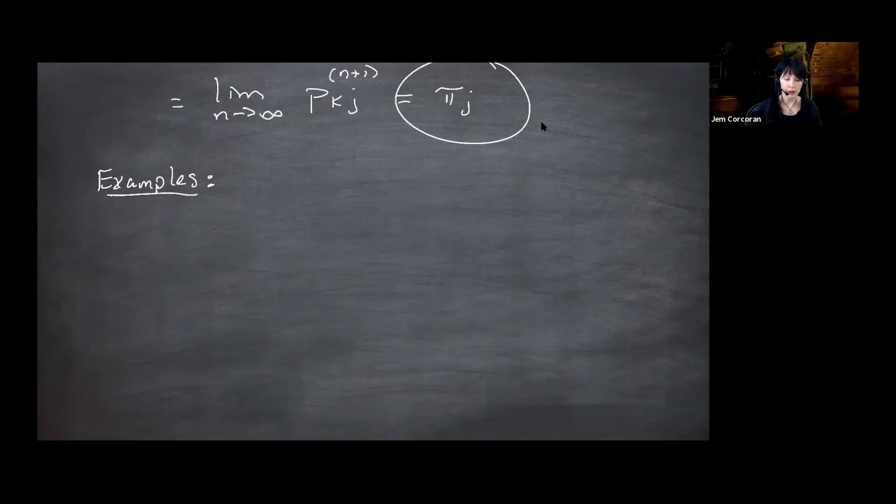So it's an example. I will have another example, but I'm not numbering them. Suppose we just have a state space like 0, 1, and we have a transition matrix that looks like 3/5, 2/5, and 3/4, 1/4. How do we find pi?